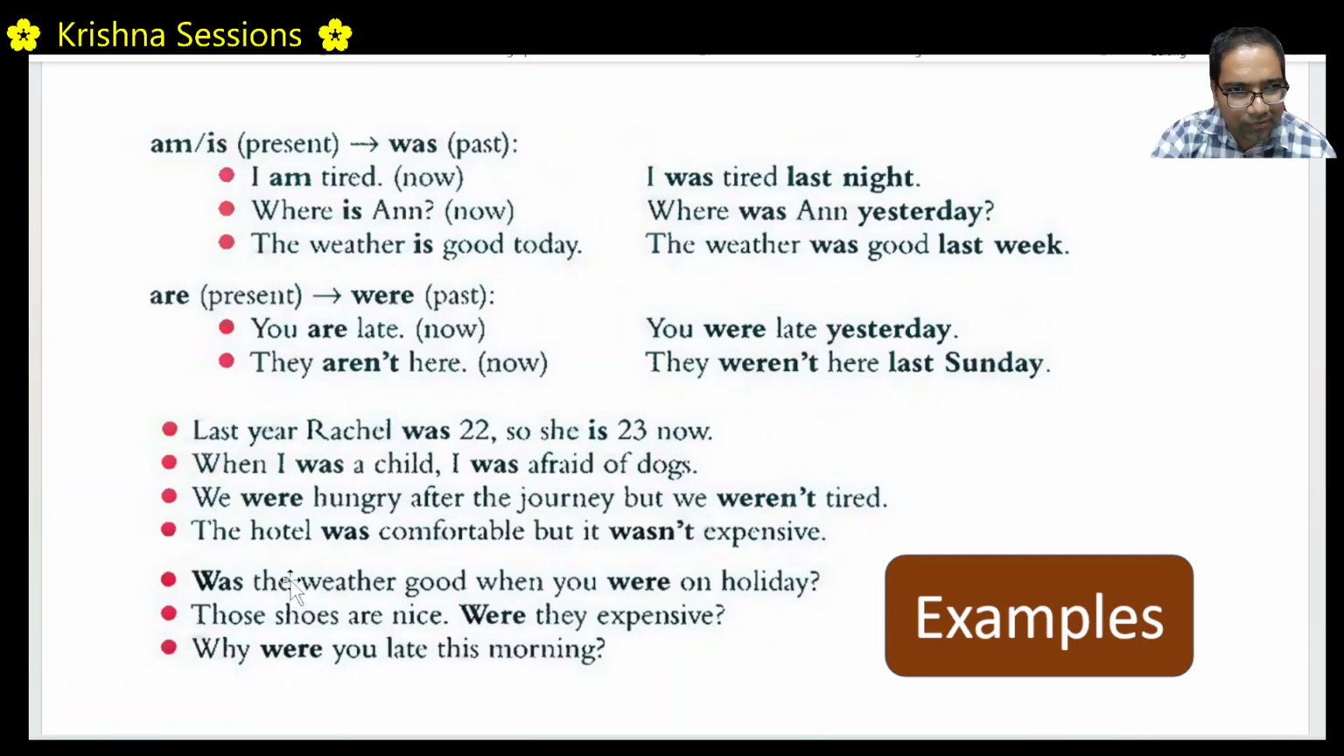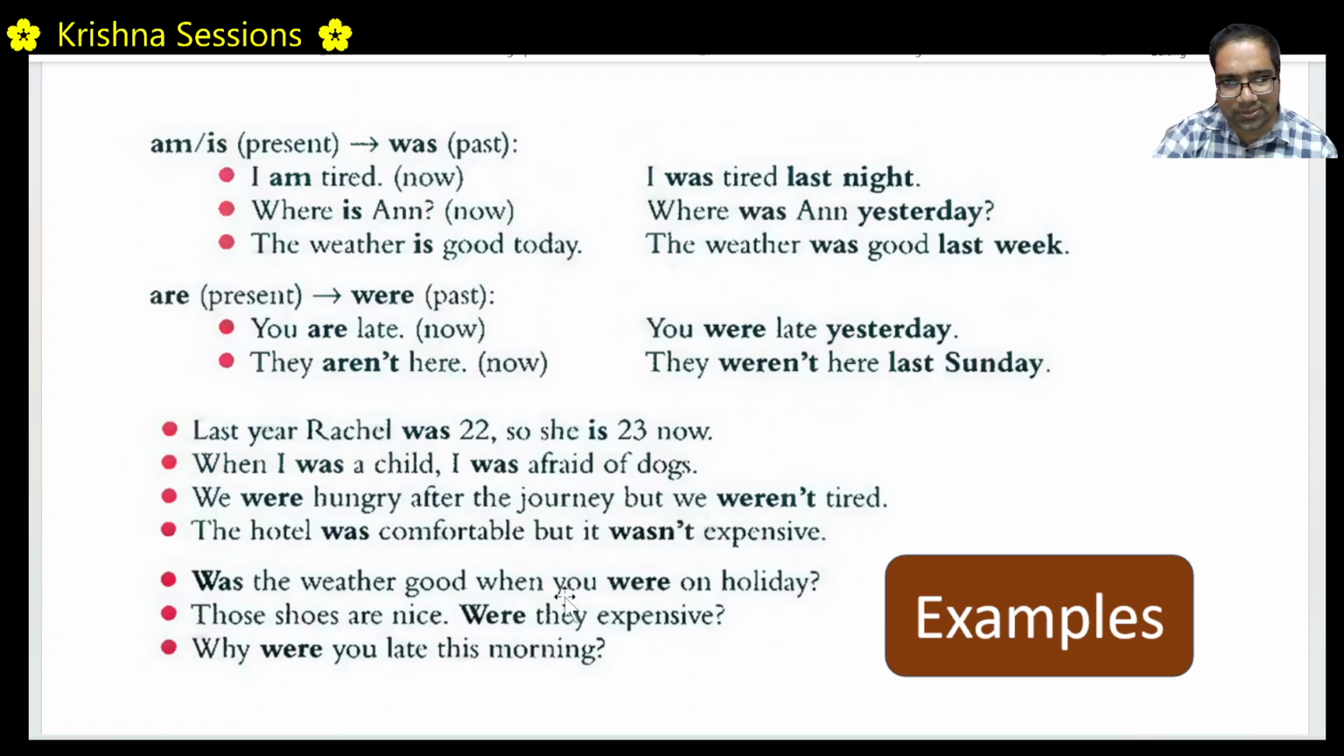Subject is, like we discussed multiple times, about what we are discussing in the sentence. The sentence is about the weather. So that's why the weather is a subject. Was the weather good when you were on holiday? You were, right?